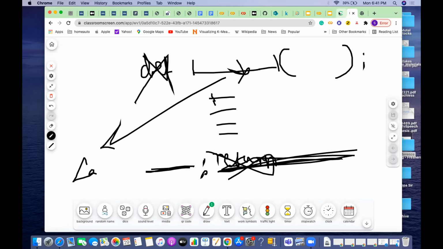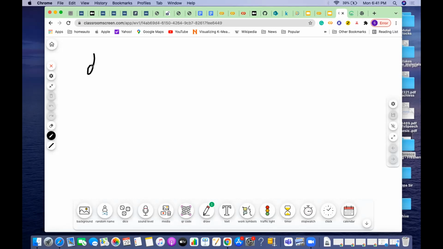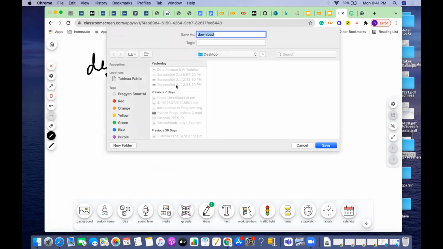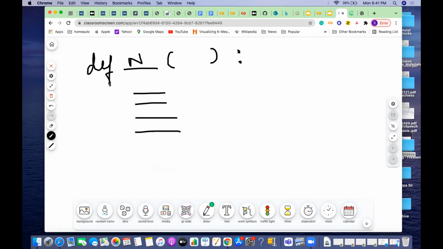Compare the difference: def and the name, then arguments and colon and multiple statements, correct. If you see the lambda function, this is not there. There is no name here, only an anonymous name. What is the anonymous name? Lambda is the anonymous name. Now the bracket is not there, there is a space and then the arguments.